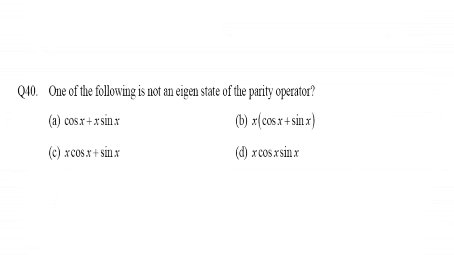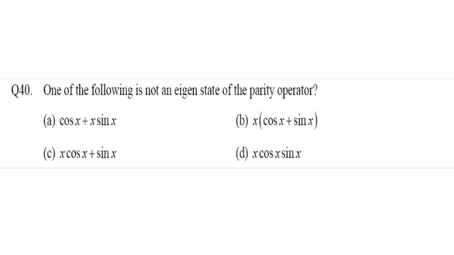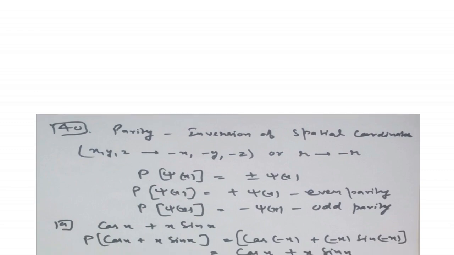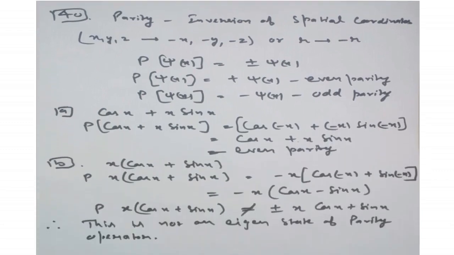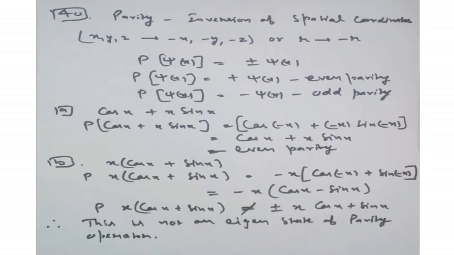Now the next is, one of the following is not an eigenstate of the parity operator. Now here we have to find out from these four options which is not an eigenstate of the parity operator. So as we know, parity is the inversion of spatial coordinates. That means x, y, z goes into minus x, minus y and minus z. Or you can also say r goes into minus r. Now when we apply the parity operator on any function, there are two possibilities. The first one is that it has even parity and the second is odd parity.